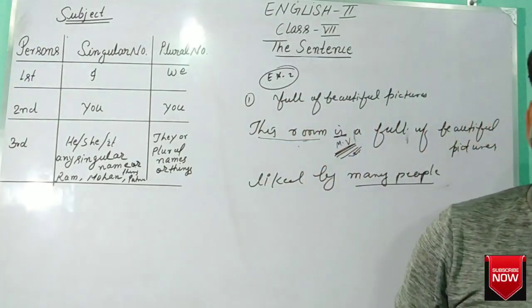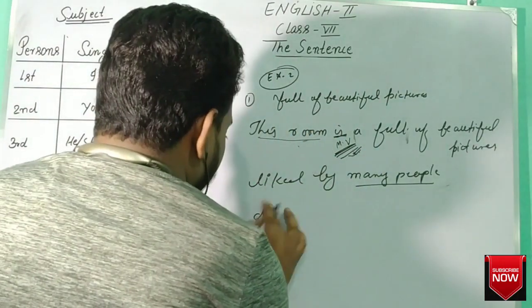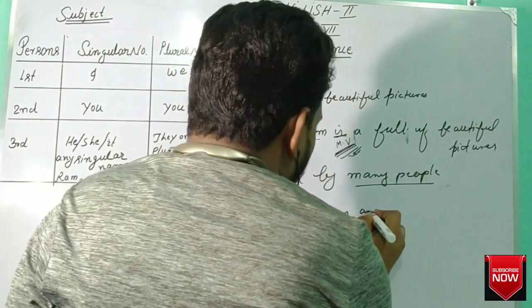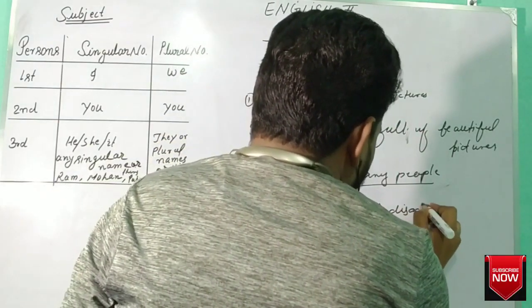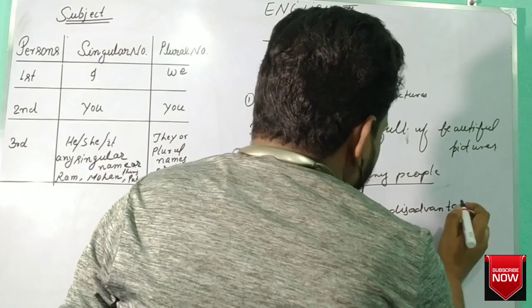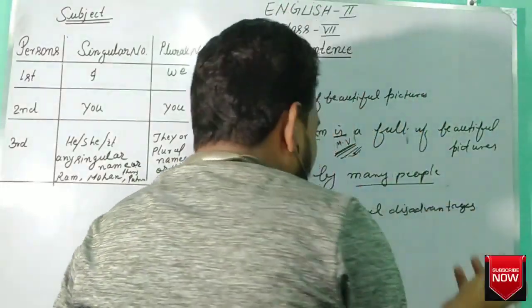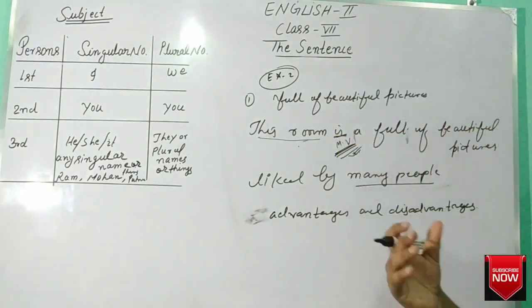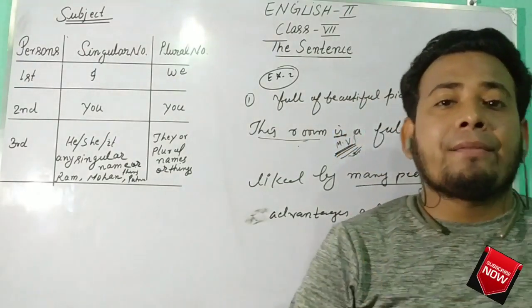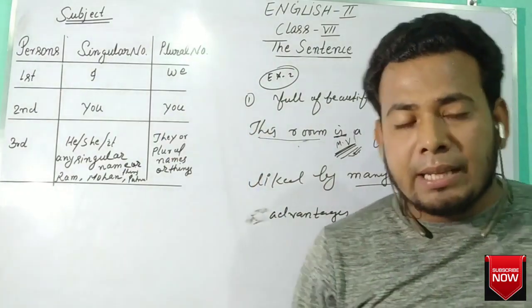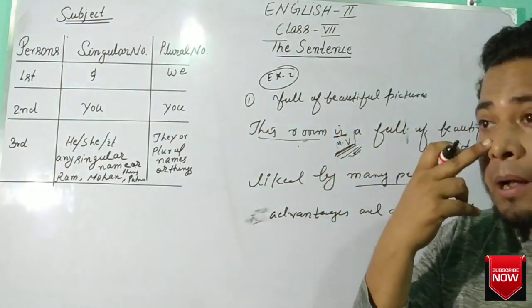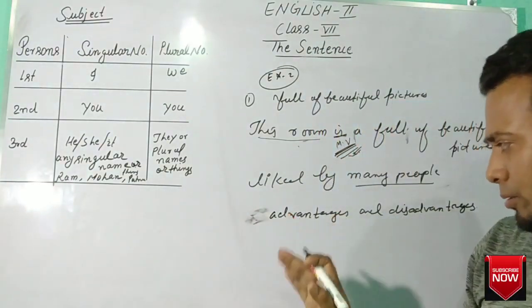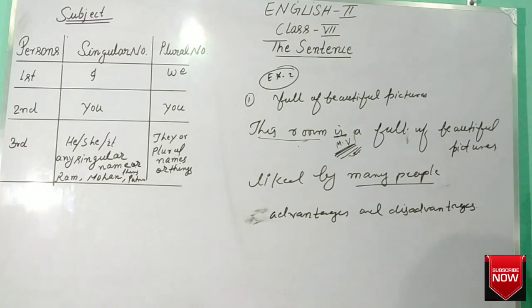Advantages and disadvantages. Next, advantages and disadvantages. Advantages and disadvantages means what? You can make a sentence by using advantages and disadvantages. There are many advantages and disadvantages of Android phone. There are many advantages and disadvantages of medicine. Okay. Now you can make a sentence by using advantages and disadvantages.